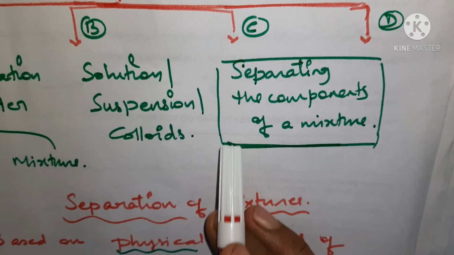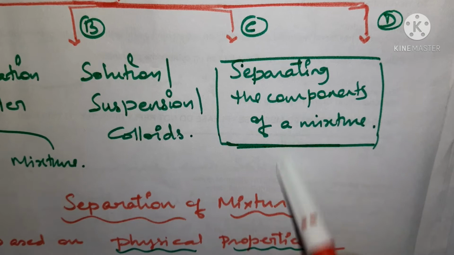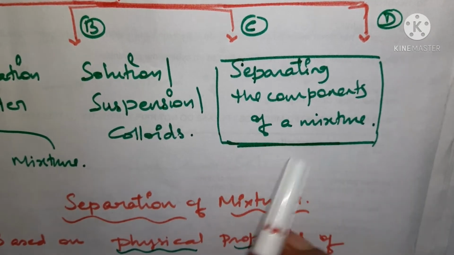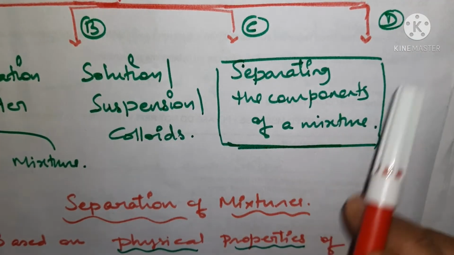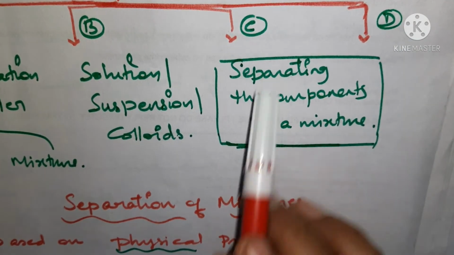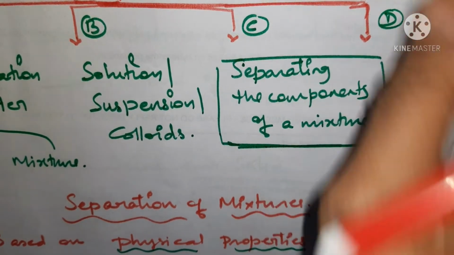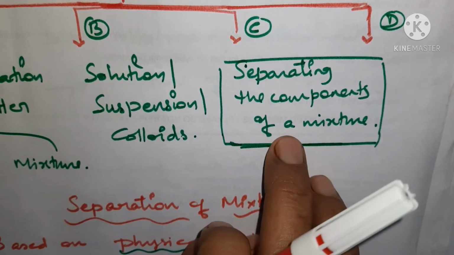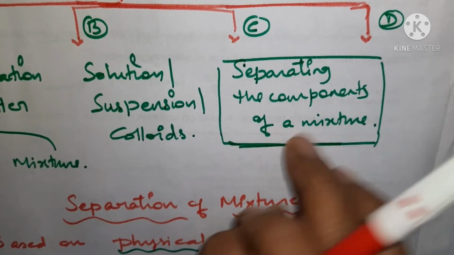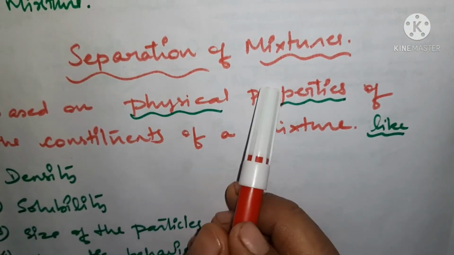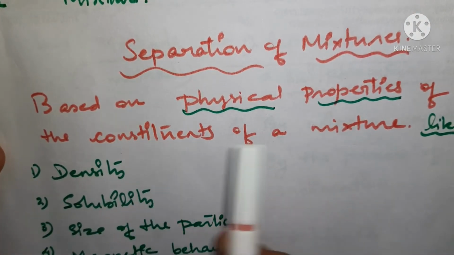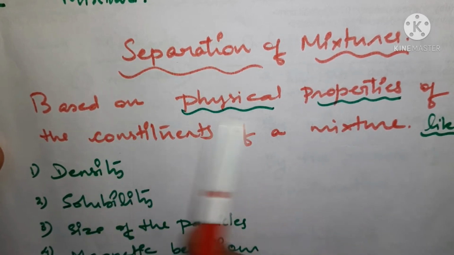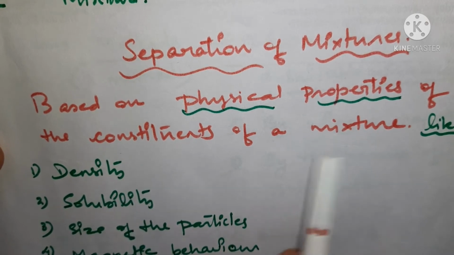But let's know what we are going to study in this separation of a mixture, separating the components of a mixture. There is one more part D, which will be started after finishing this part C. So first let us see what we are going to come up with in our coming sessions related to this part. Okay, so in separation of mixtures we are having some properties of the constituents, right? Actually this separation is based on physical properties of the constituents of the mixture.